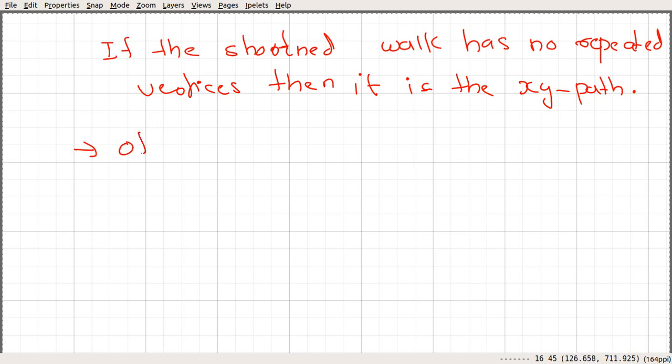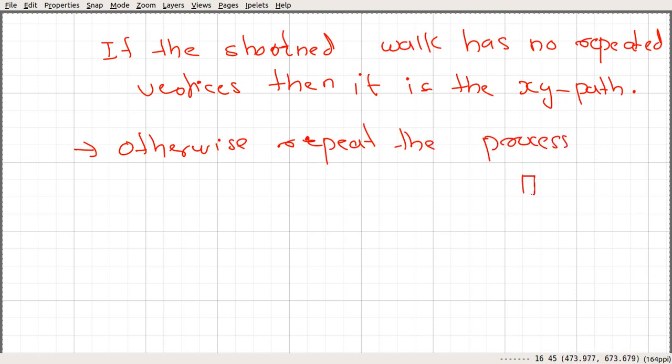So otherwise, repeat the process. So that is the proof. So that's all about walks and paths in a graph.